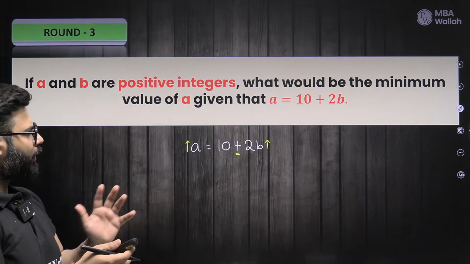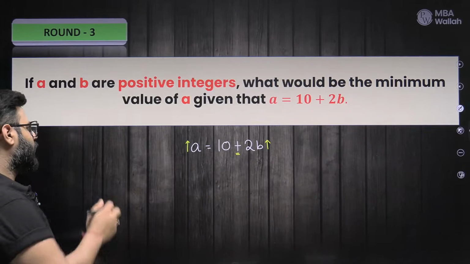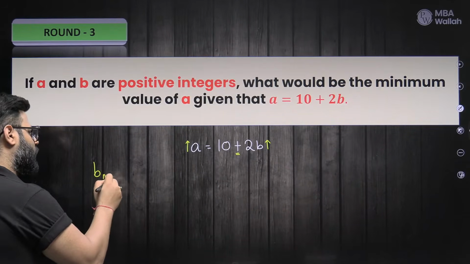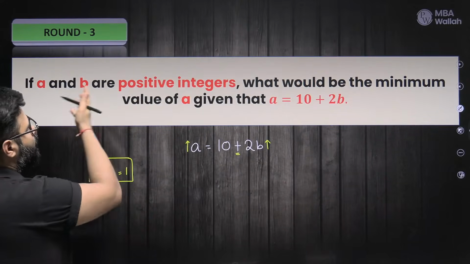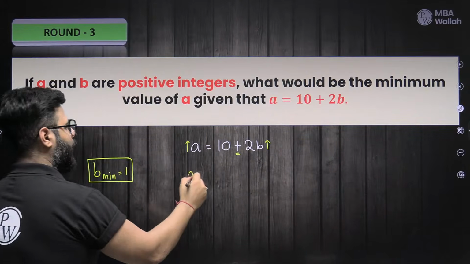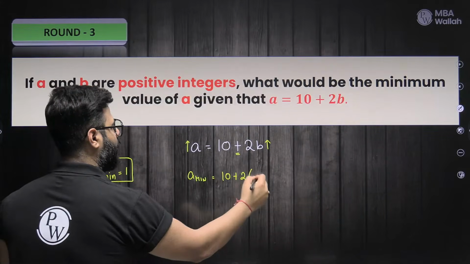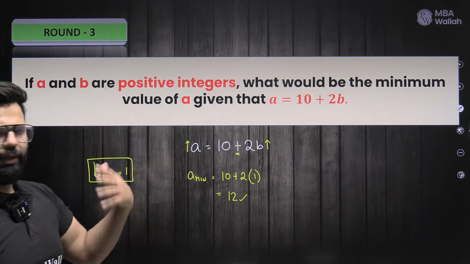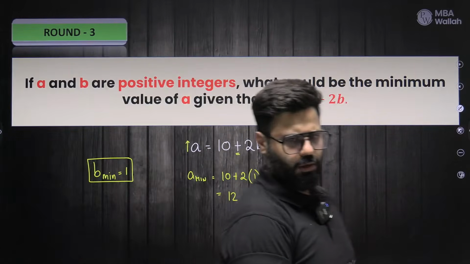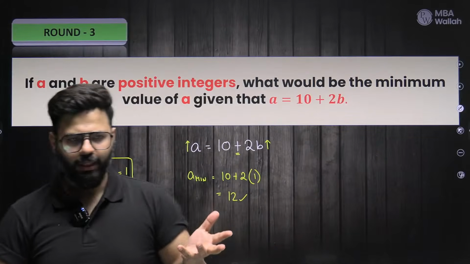And what is the minimum value allowed for B, guys? The minimum value allowed for B is 1. Yes or no? Why? Because B is a positive integer. So A minimum would be 10 plus 2 into B minimum, which is 1, and that is 12. Simple. Now this one is fairly simple, right? Easy to observe, easy to think, but CAT won't give it that simple every day.